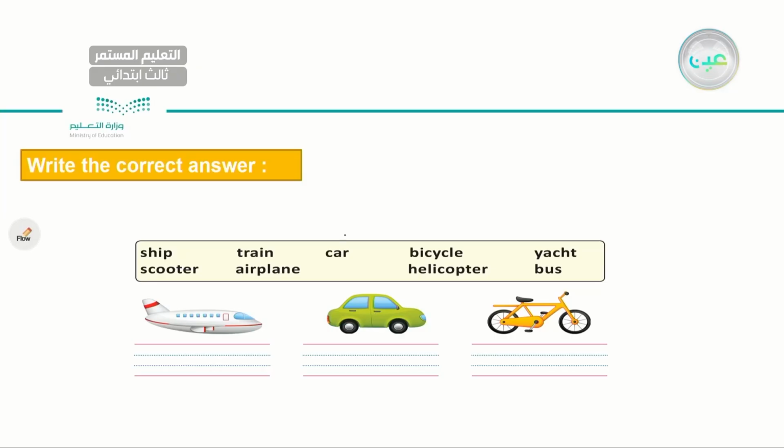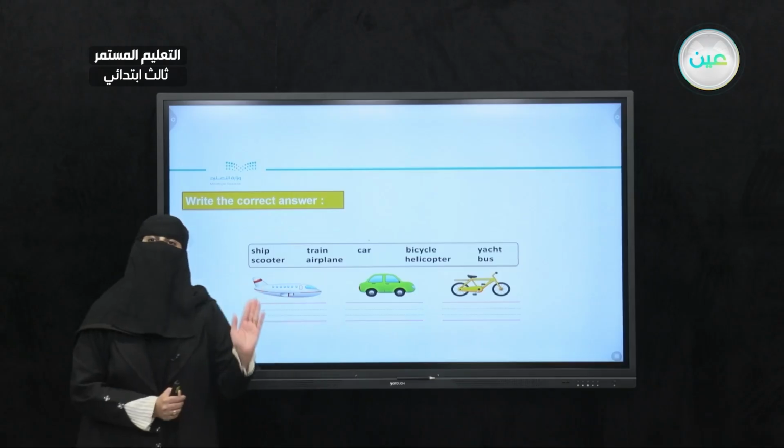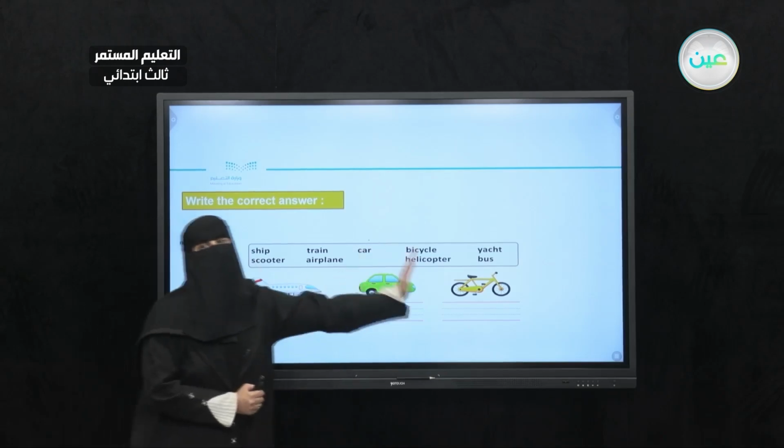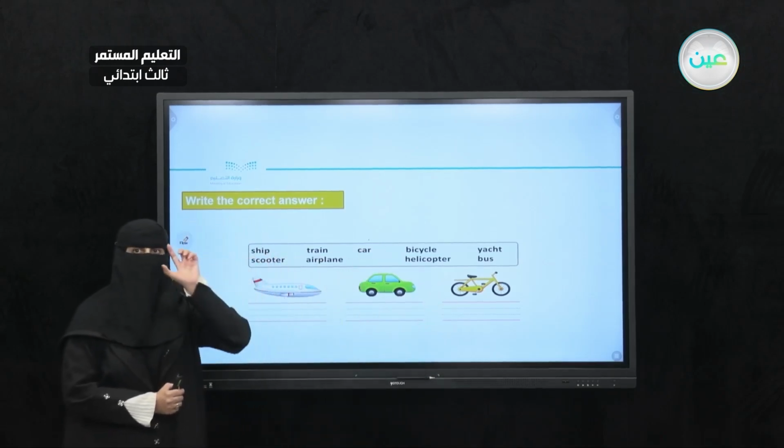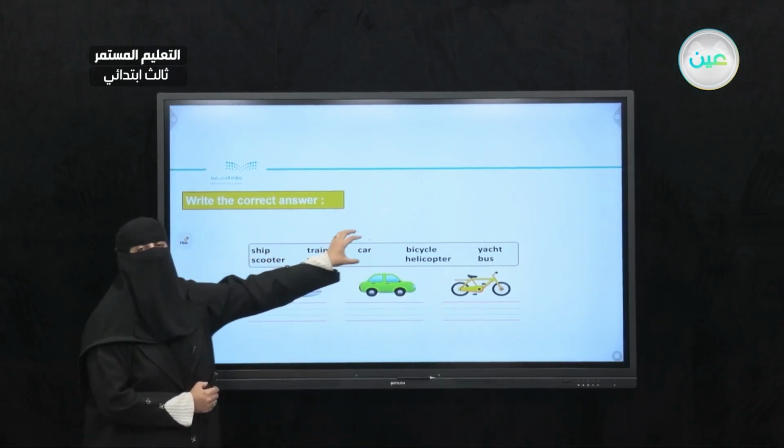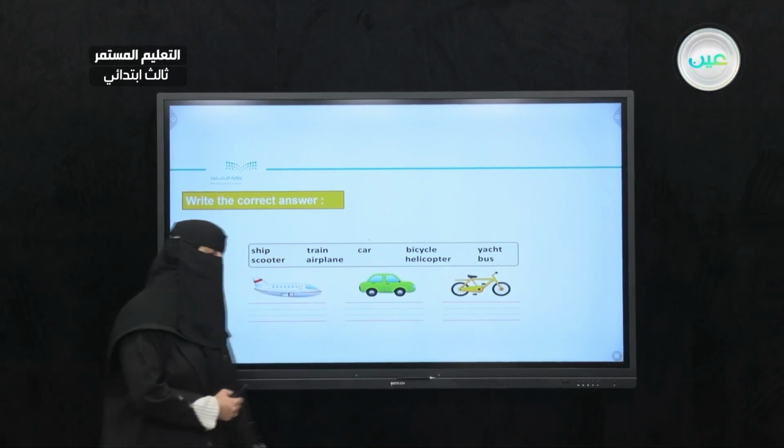And try to match them, or write them in the correct place. I have ship, train, car, bicycle, yacht, scooter, airplane, helicopter, and bus. These are different kinds of transportation. So I'll be giving you 15 seconds. Try to give the name of each and every transportation here. Now notice, all the names you need are here in the box. Okay, start. Good luck.